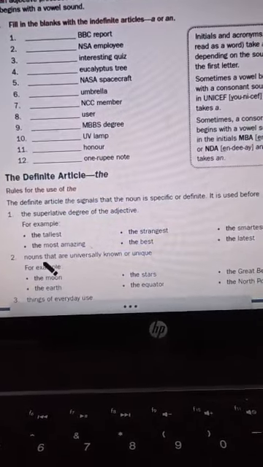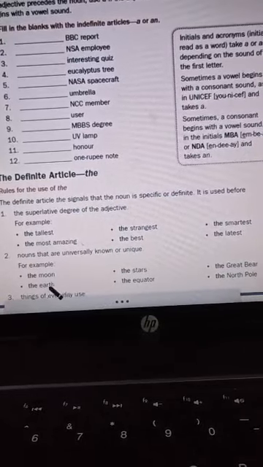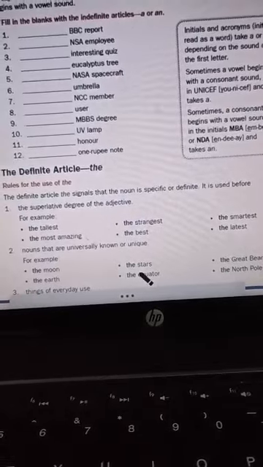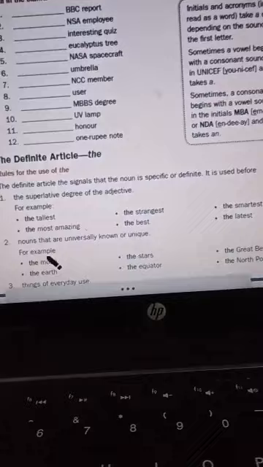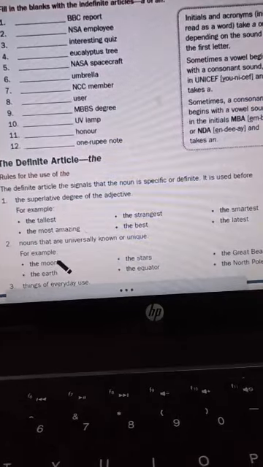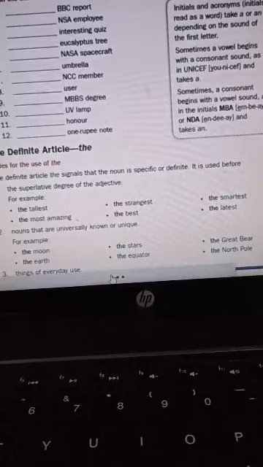Now nouns that are universally known or unique, for example, the moon, the sun, the stars, the earth. These are all nouns that are universally known, or nouns that are unique, so we use the. The next is things of everyday use.